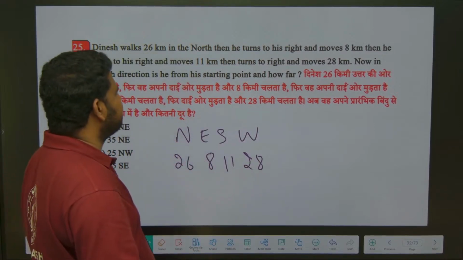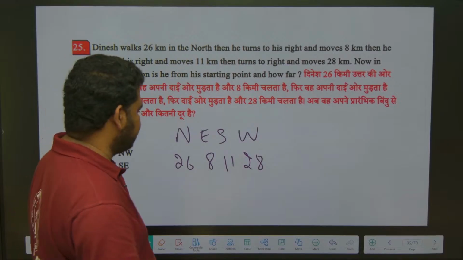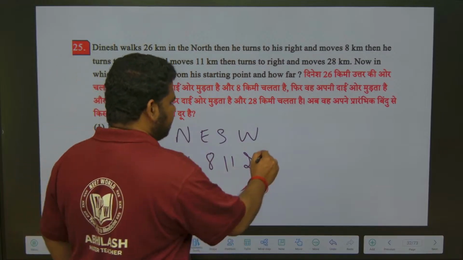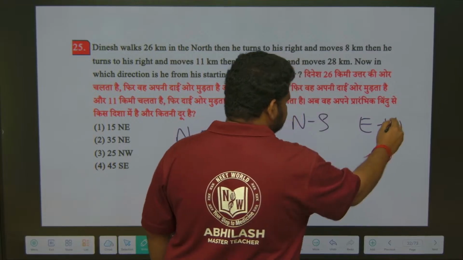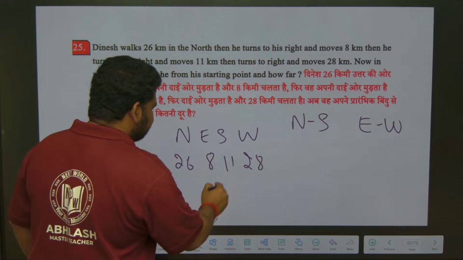Now in which direction is he from the starting point and how far? Now we have to find the difference between north and south, east and west. Keep that in mind. Always the difference should be between north and south, east and west, and there should be no negative sign. Absolute difference we have to find out. So 26 and 11, the difference is what?